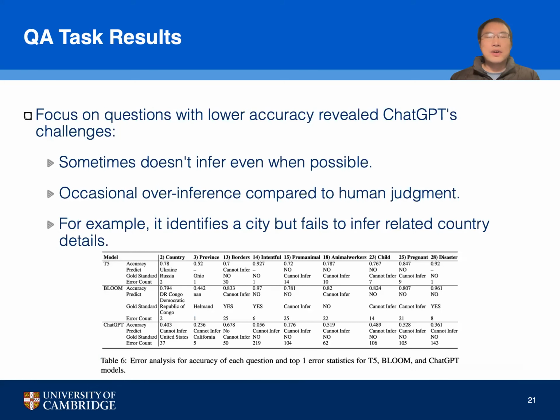A detailed review of QA task results shows ChatGPT sometimes misses possible inferences from data and occasionally over-infers compared to human judgment. For example, ChatGPT might correctly identify a city but not infer the associated country. This analysis highlights the importance of ongoing model training and refinement, especially for tasks needing deep inference and contextual understanding.